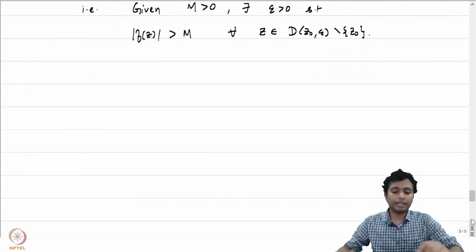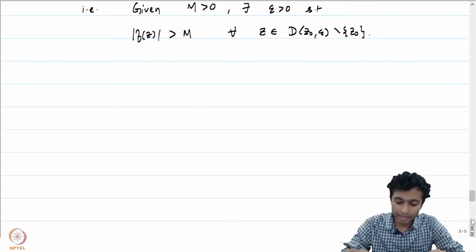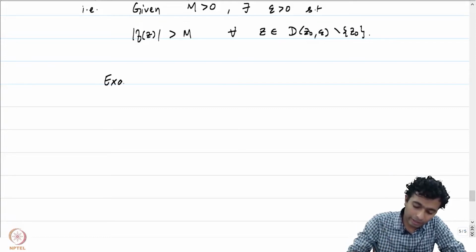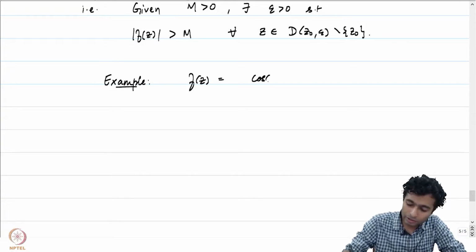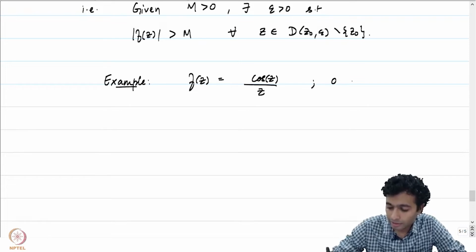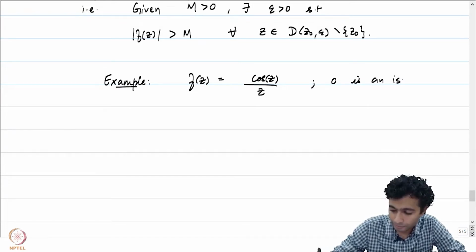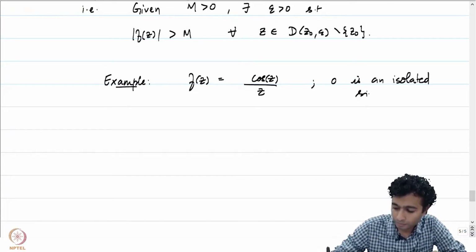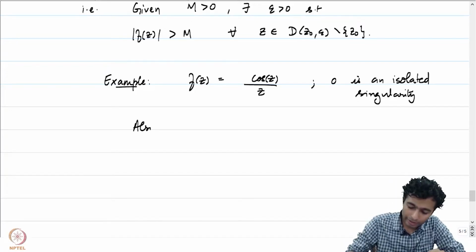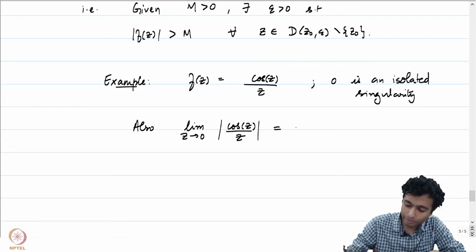Let's go back to the examples we did in the last lecture and revisit them. If you look at the example which was f of z given by cos z by z, remember that 0 was an isolated singularity. And we also noticed that the limit as z goes to 0 of the absolute value of cos z by z blows up.